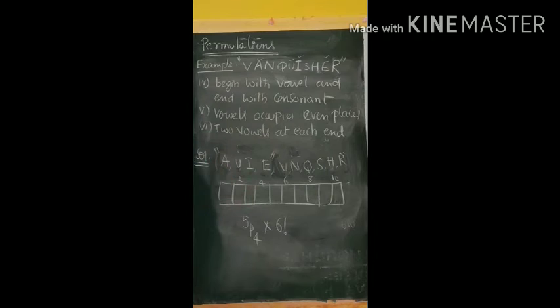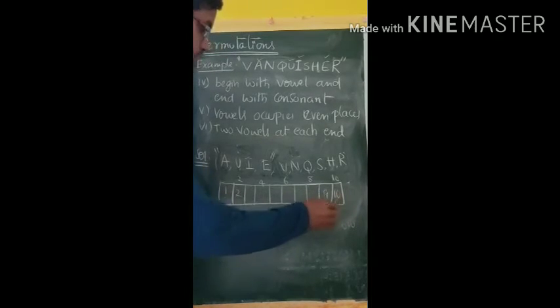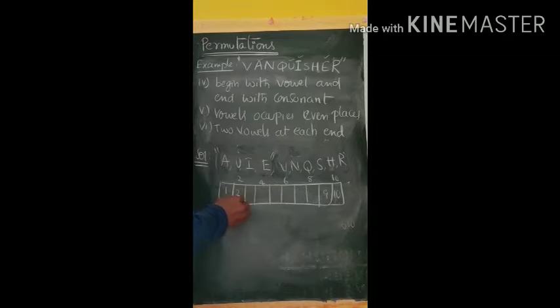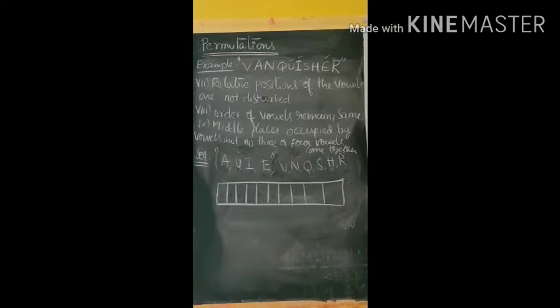Next one is 2 vowels at each end. 2 vowels at each end means the first 2 places have vowels and the last 2 places have vowels. So places 1, 2, 9, 10 should be arranged with vowels. So how many places? 4 places. We have to arrange 4 vowels, possible in 4 factorial ways. The remaining 6 places can be filled by consonants. So 6 consonants can be filled in 6 places in 6 factorial ways.